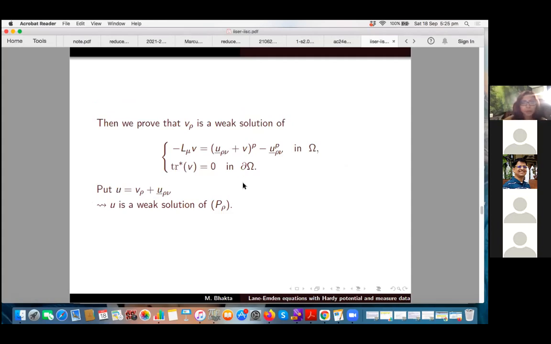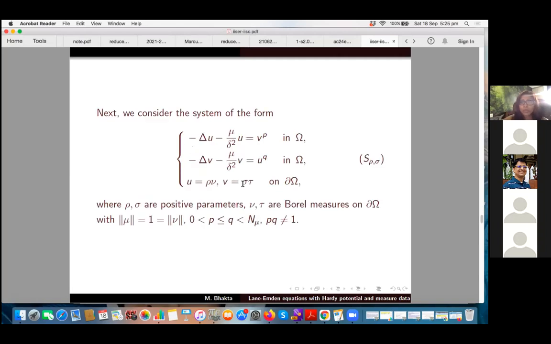Okay, and next we go to the system. For the system of equations, which I defined before and denoted by S, the Lane-Emden system, I now give the measure boundary data: U equal to rho nu and V equal to sigma tau, where nu and tau are Borel measures with norm 1.